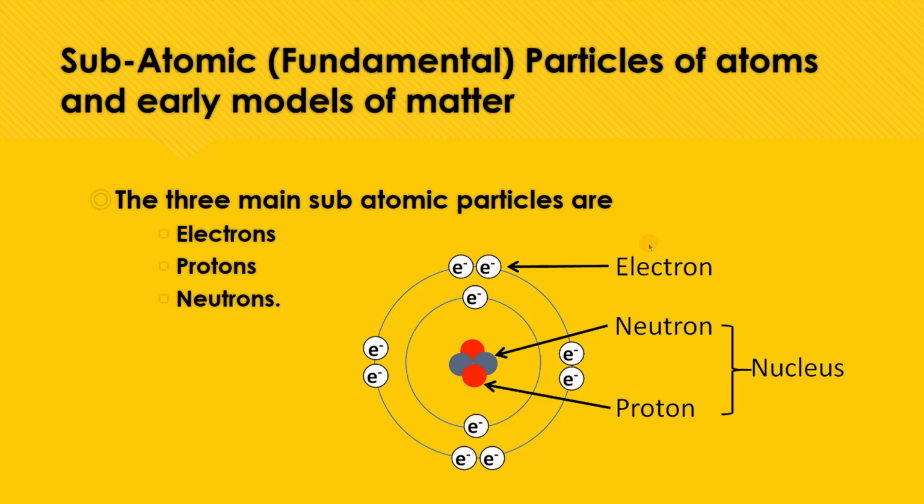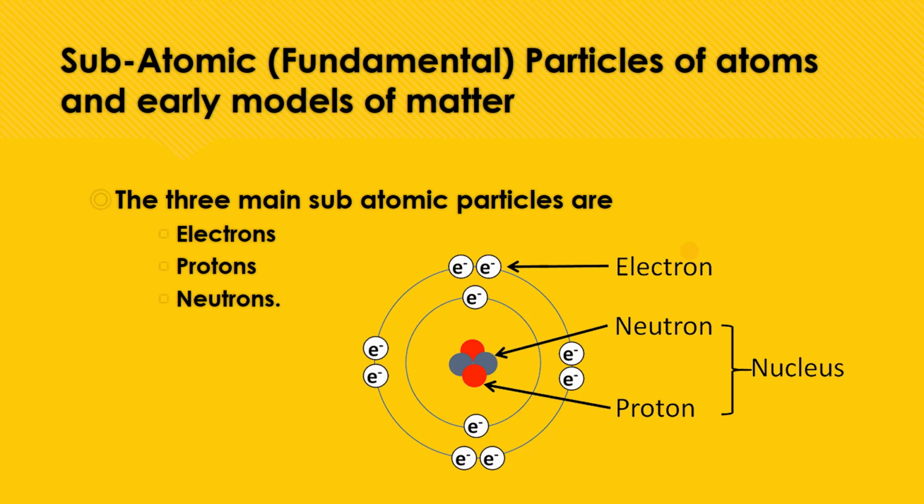Atoms are made up of three main subatomic particles: electrons, protons and neutrons. Children, you can observe the diagram here. It shows the protons and neutrons inside the nucleus, and the electrons, denoted by the symbol e. So these are the main subatomic fundamental particles of atoms.